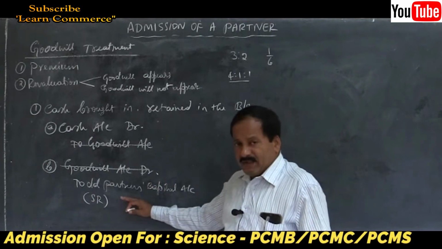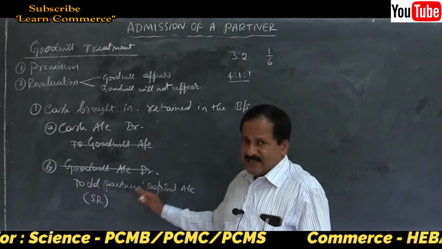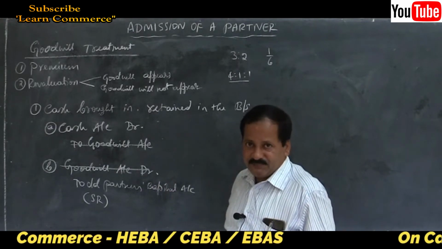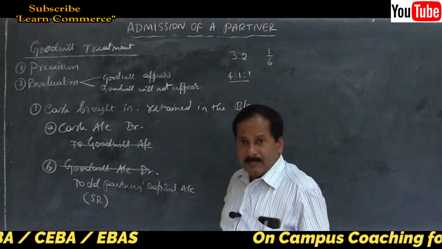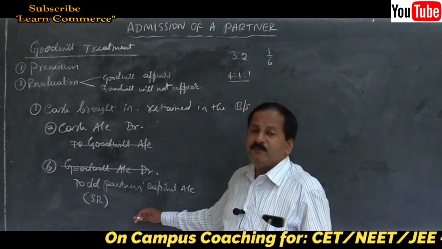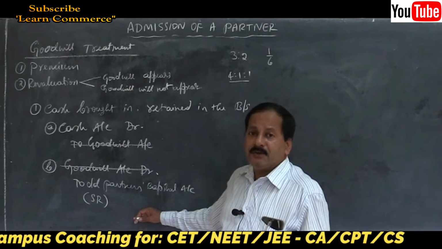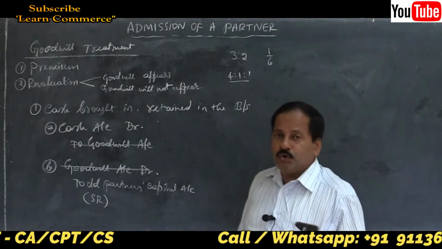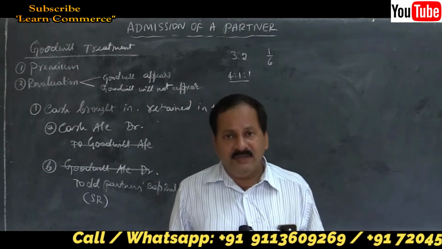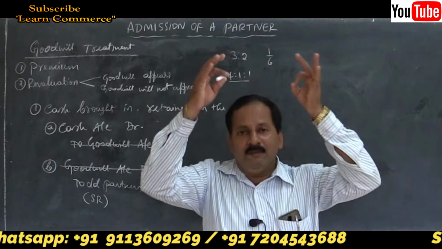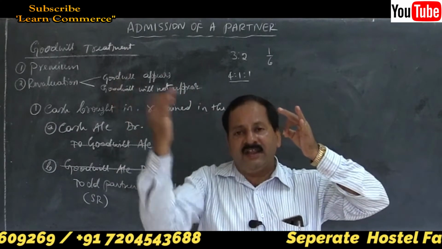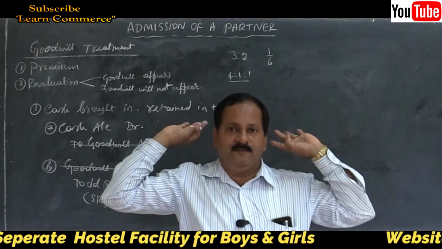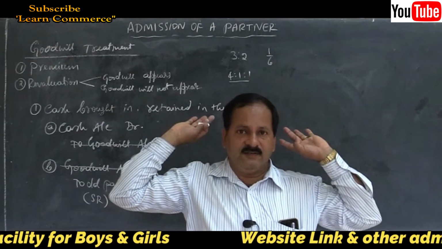So, to cash or bank on the debit side, you will write the same amount which was credited to their account, that's all. So, this is the third entry: old partners capital account debit to cash or bank account. Goodwill withdrawn. Goodwill withdrawn means cash drawn by the partners from their capital accounts which was credited in the form of goodwill. Very, very simple.